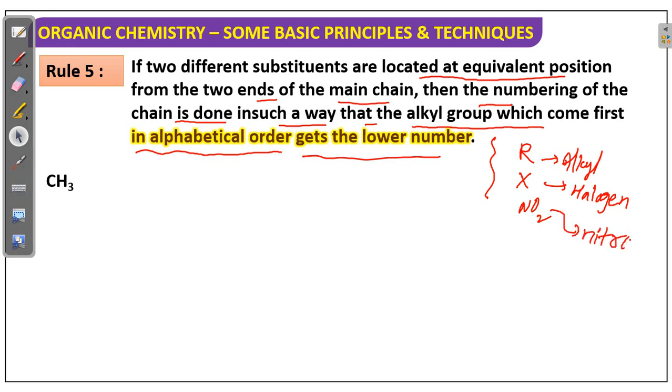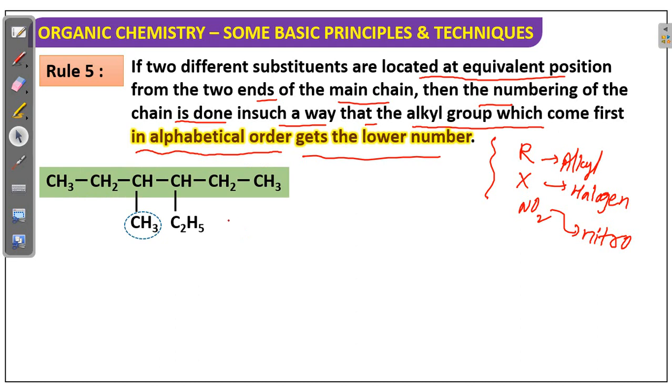Whenever these groups are there in the given long chain, you have to give preference in alphabetical order. You can see here an example. If you take the numbering from right to left or left to right, both are third position only.